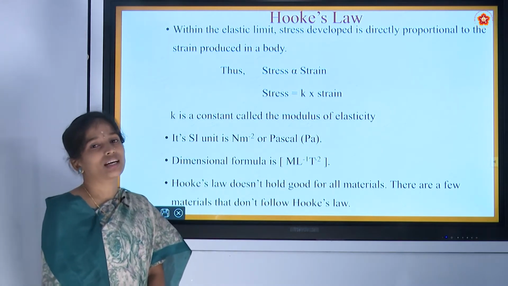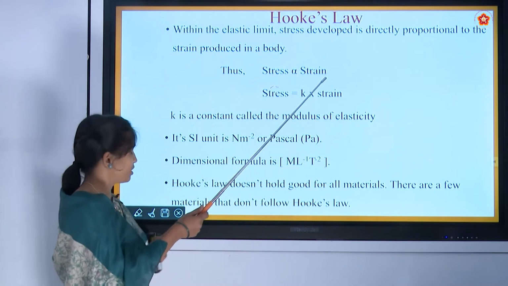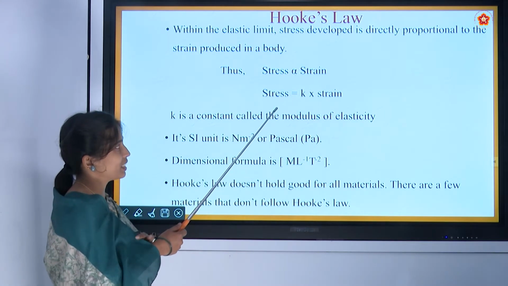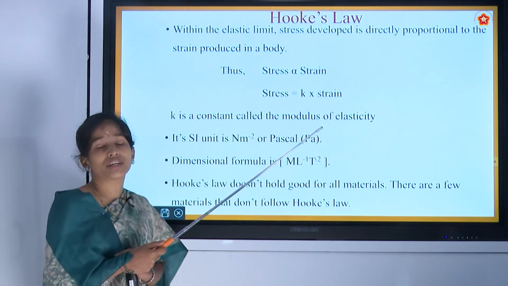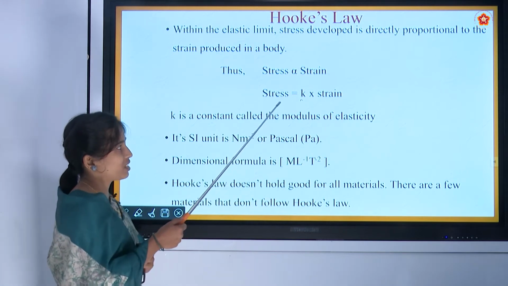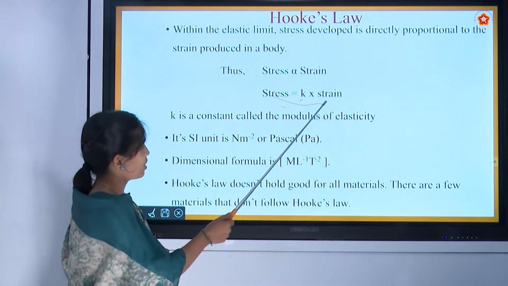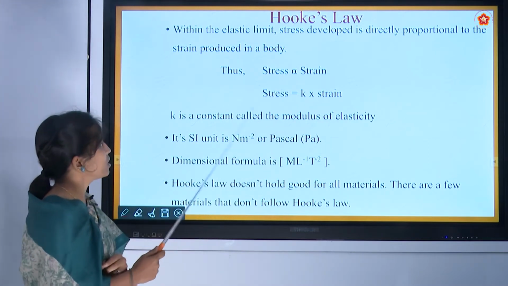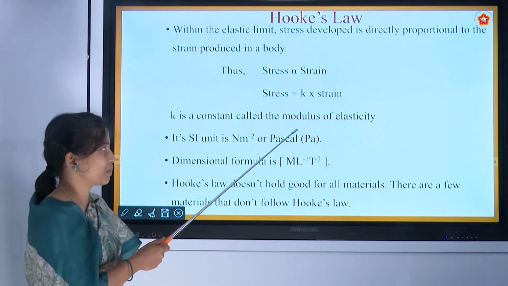So this is about Hooke's law. Thus we can write Hooke's law as stress is proportional to strain. If we want to remove proportionality, then we have to add some constant. Let it be K. So stress is equal to K into strain. This constant is known as modulus of elasticity.